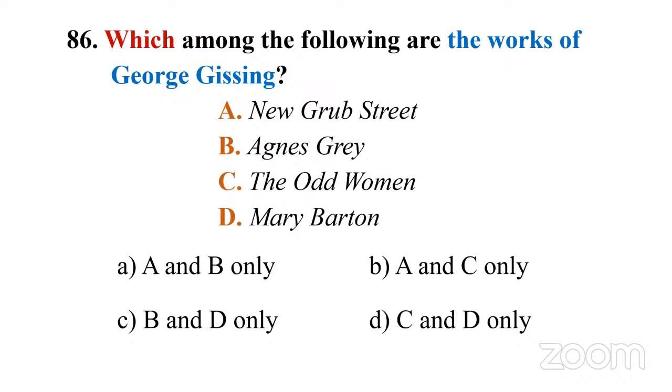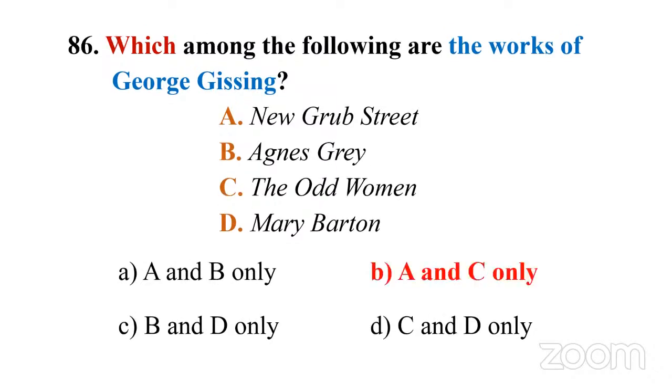So before we go to the options, you can eliminate certain things here. Agnes Grey is considered one of the classics written by one of the Brontë sisters, right? Then if you eliminate B, definitely you can eliminate 2 options, option A and option C. Option A is A and B only, option C is B and D only. Then we are left with only 2 options, B, A and C only, D, C and D only. So choose your answer, then let's check it out. So answer is B, A and C only.